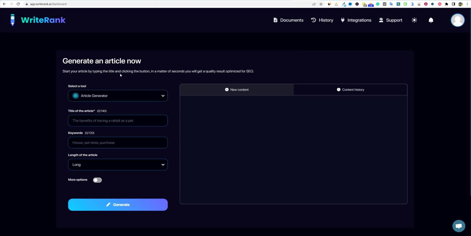Start your article by typing the title and clicking the button. In a matter of seconds, you will get a quality result optimized for SEO.